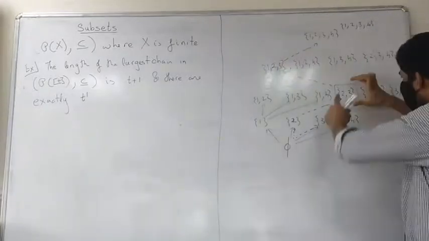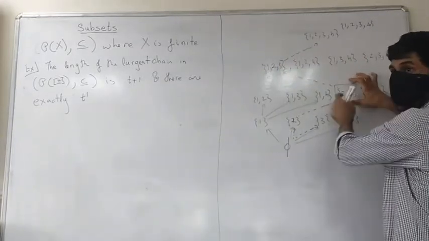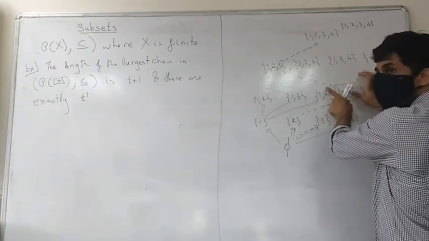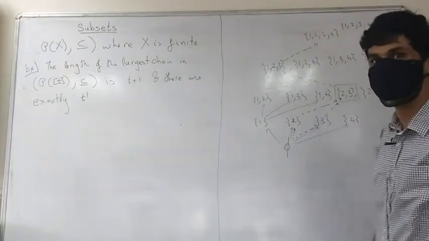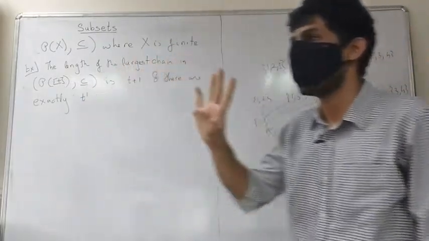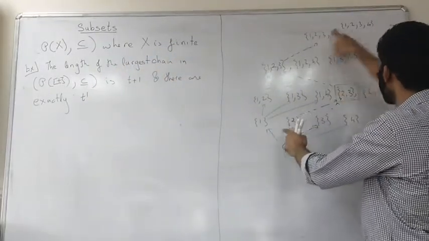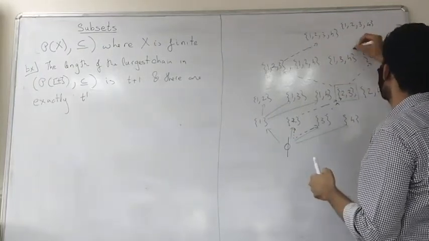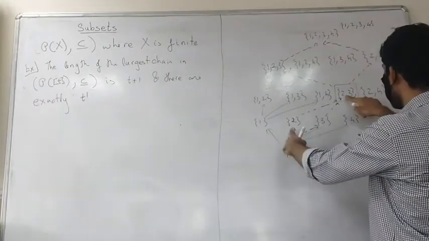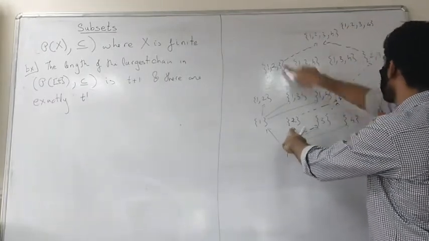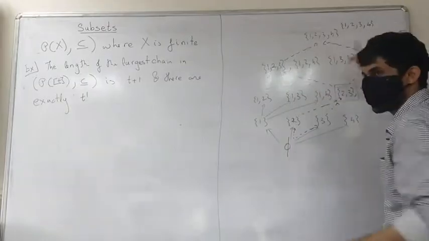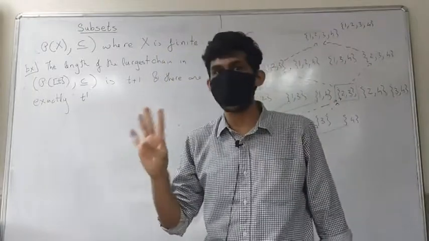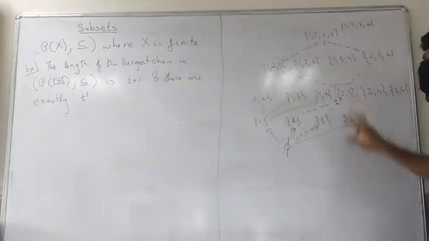Okay, so to make this, you need 2 ways. There are 2 ways to create this, and then beyond that, you have another 2 ways. So how many chains? 4. Okay, so either you start first with this and then you go there. We can just draw this just for the sake of it. You go here and then there. So either you take this path and come here and then go there, or you take this path, come here, or whatever. I think you get the point. Okay, so you have exactly 4 maximal chains which 2, 3 sits inside.